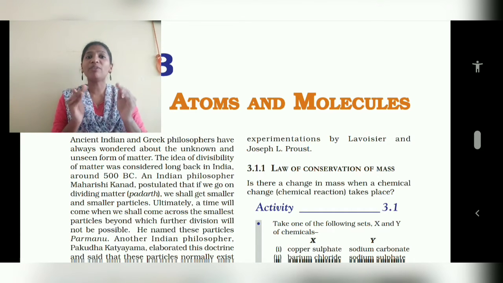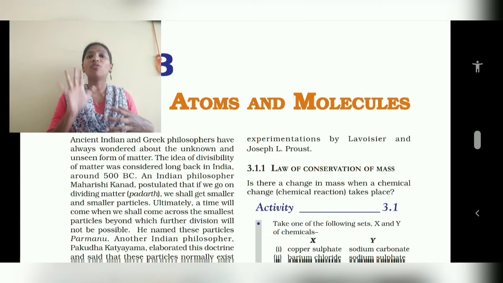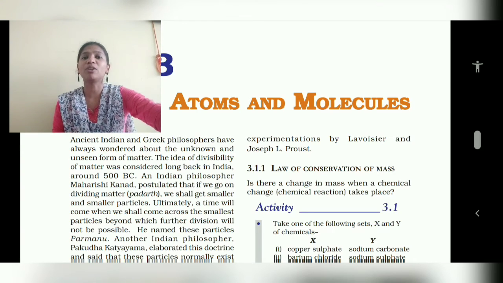Now at present, they have found that there are 5 states of matter, which I already told you at the start of the last chapter. In this, what it is telling is that when we divide any matter, it can be in a solid state, a liquid state, or a gaseous state. When we divide this matter into smaller and smaller particles, a time will come when we shall come across the smallest particle beyond which further division will not be possible.